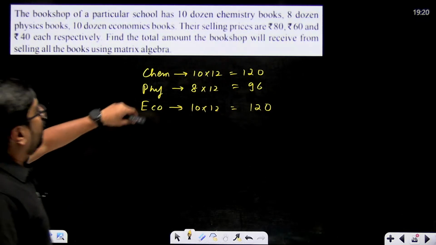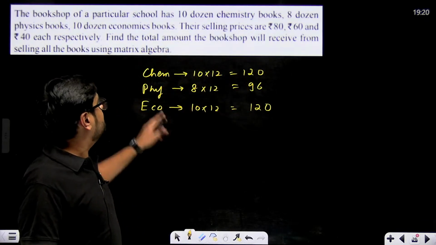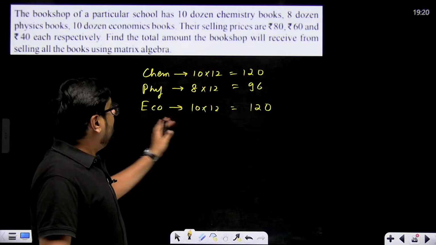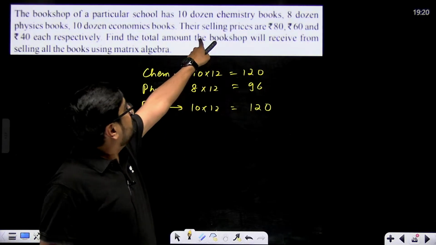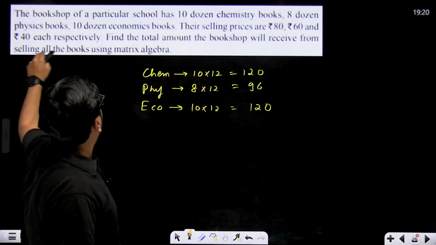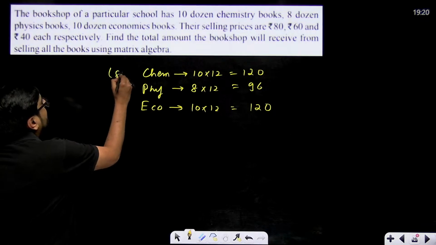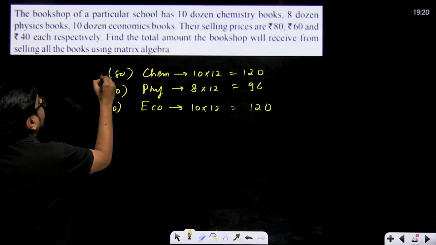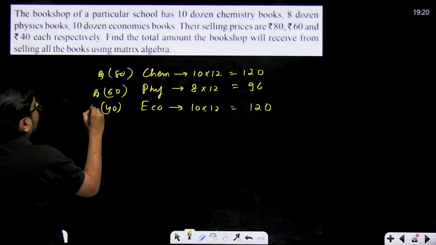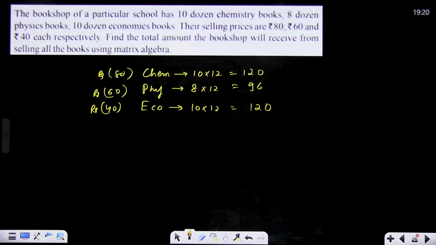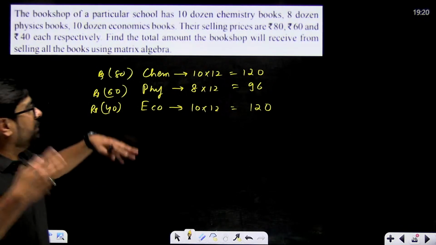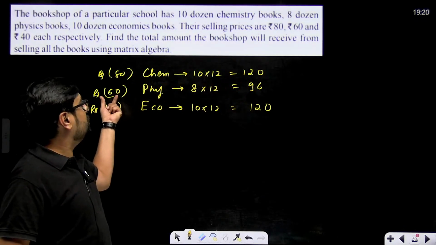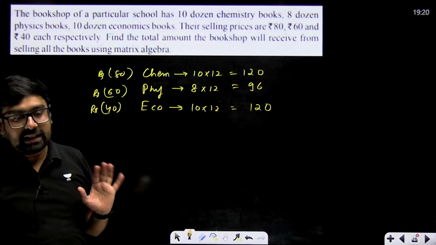How will you calculate the selling price? There are 120 chemistry books, 96 physics books and 120 economics books. The selling prices are 80, 60 and 40 each. This is 80, this is 60, this is 40, right? Rupees, let's say rupees. Now the total selling price you have to calculate. Just think mathematically, how will you calculate? 120 into 80 plus 96 into 60 plus 120 into 40. That's what you are going to do.